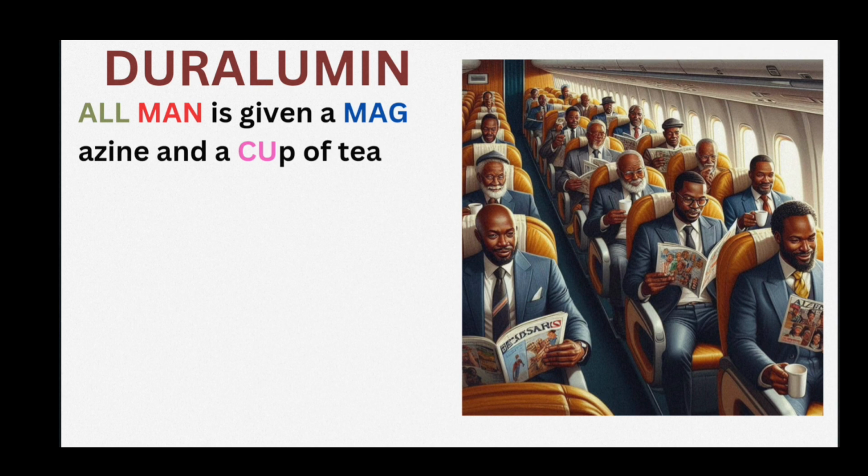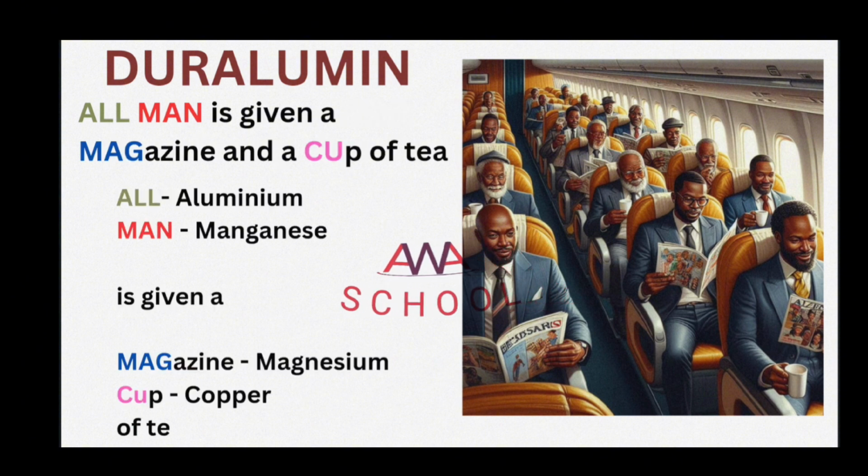All man, magazine, cup of tea. Here, All means aluminium, man means manganese, magazine means magnesium, and cup means copper. So there are 4 components of duralumin: aluminium, magnesium, manganese, and copper. And duralumin is used in making the body of aircraft.